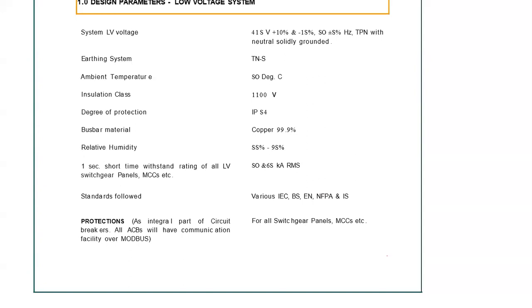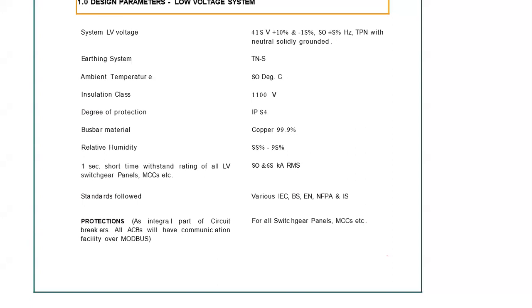This is root mean square. K is kilo ampere. It means that if any fault develops inside the system for 1 second, it can withstand 50 kilo ampere of short circuit. What does it mean actually? Number two, 1 second for an electrical system is very, very high.